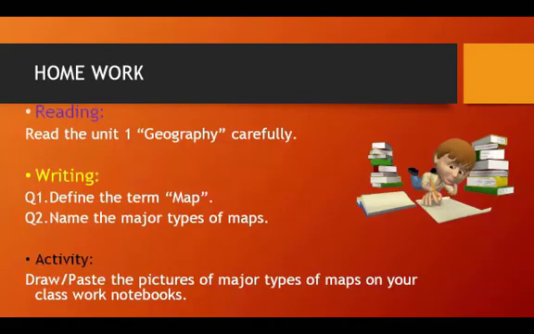And next we will move towards a homework. Students, first of all, you will have to read your lesson 1 geography very carefully, and here is some work for writing on your notebook. Here are two questions. The first question is: define the term map, and the next question is: name the major types of map. Here is an activity. You will have to do this activity.